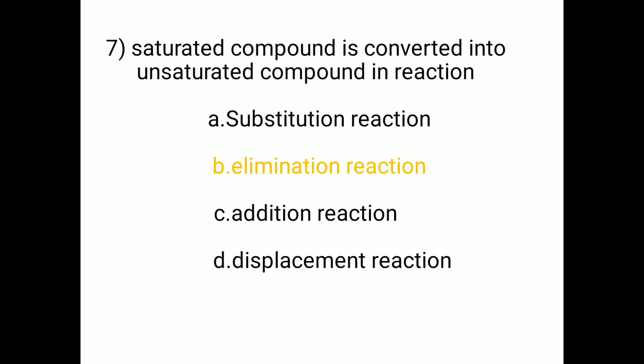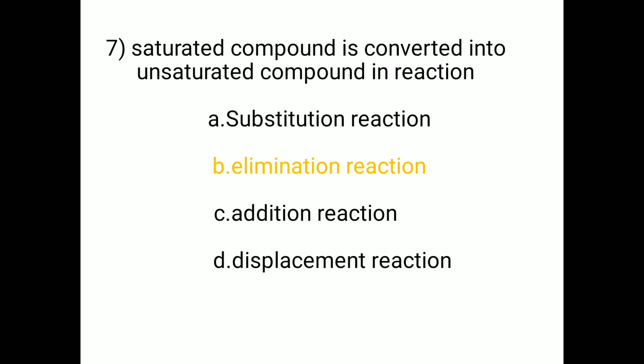Seventh: a saturated compound is converted into an unsaturated compound in which reaction? Option A. Substitution reaction, B. Elimination reaction, C. Addition reaction, D. Displacement reaction. The correct option is B, elimination reaction.